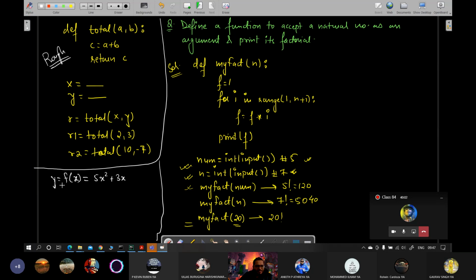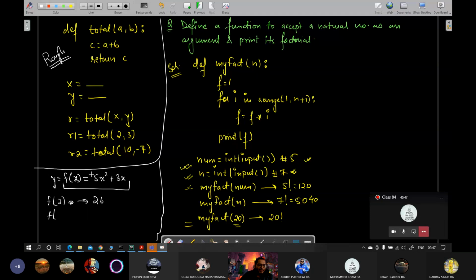Once you have defined a function f(x) this way, every time in order to solve for different x, what will you do? If you want to do it for x equal to 2, you will write f(2), and that will return the answer based on this computation. Put x as 2, so 4 times 5 is 20, plus 3 times 2 is 6, gives 26, so this will return 26. It's again like invoking, no, sir. We are invoking, we are calling. Yeah, in mathematics also you mentally invoke.